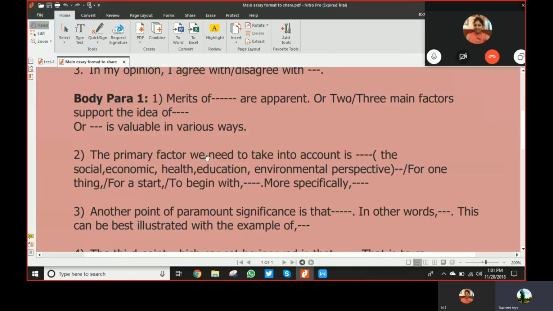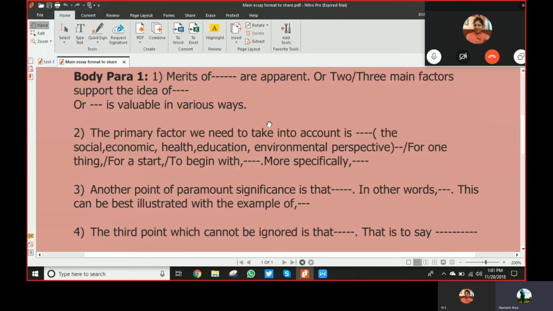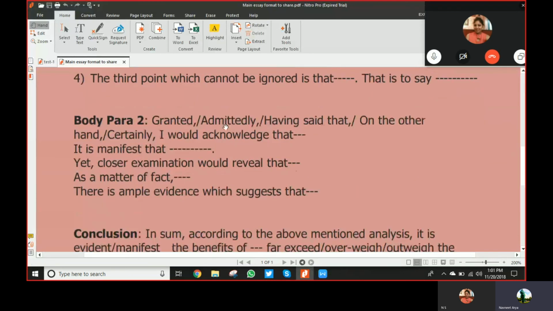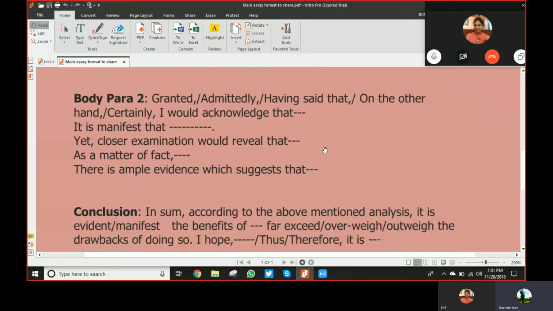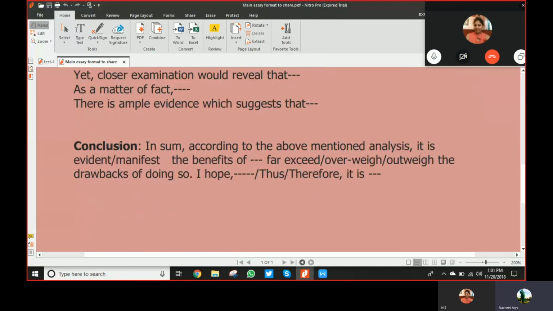Okay, so here in the body paragraph, you will be writing advantages. Let's say you write three advantages, and then in body paragraph two, since you have to write disadvantages also, you write two disadvantages here. So what should be a conclusion then? In sum, according to the above-mentioned analysis, it is evident that we had three advantages and only two disadvantages were there, so advantages outweigh disadvantages. Okay, so now we have reached a conclusion. That is what I'm trying to say. Is it clear?